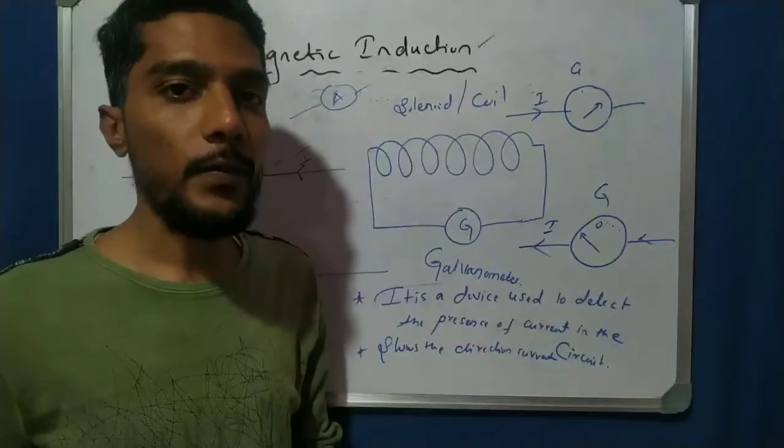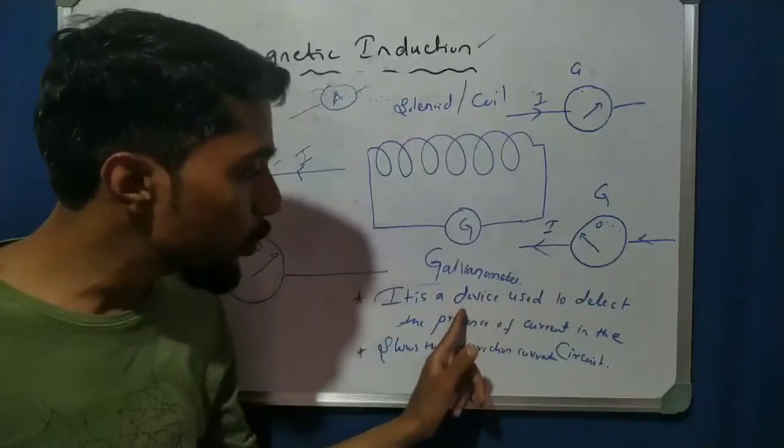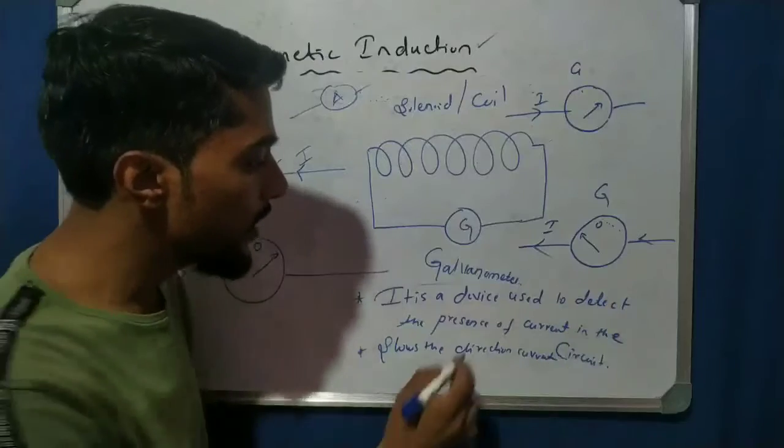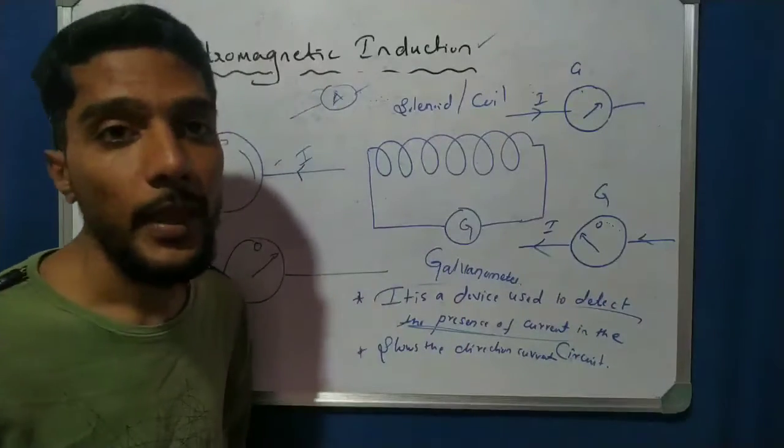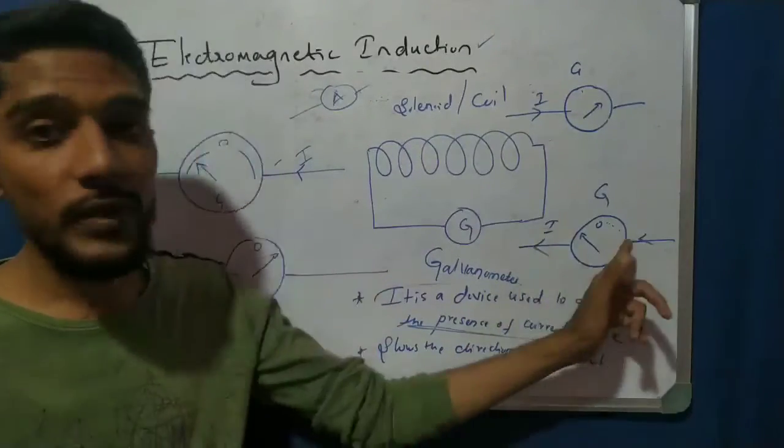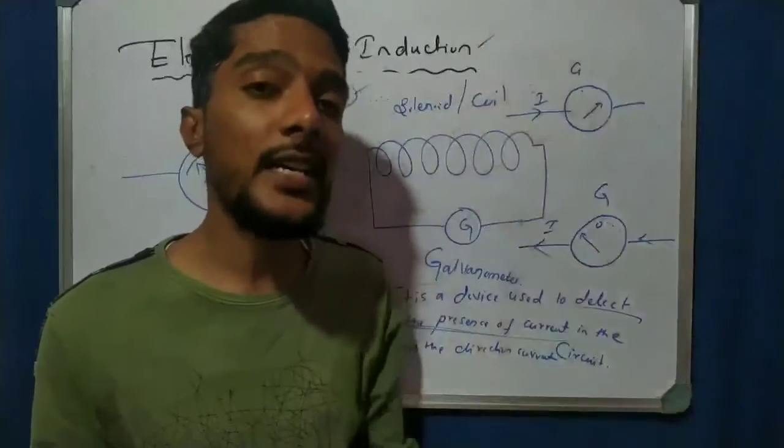G is the galvanometer. Why is it used? It is a device used to detect the presence of current, and also to find the direction of the current. Whichever side the deflection is, that side is the direction.